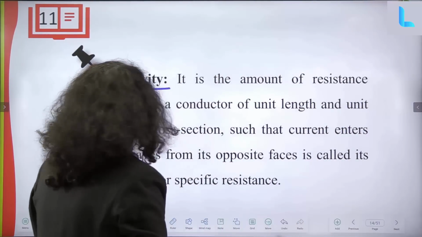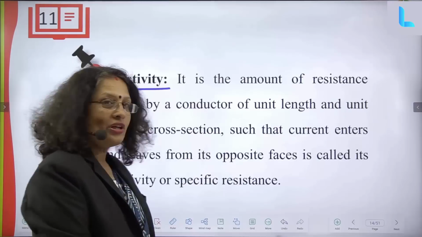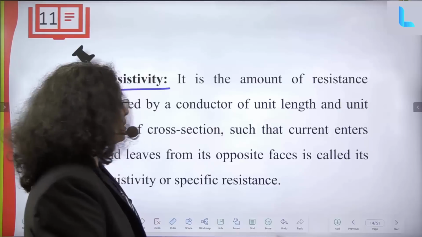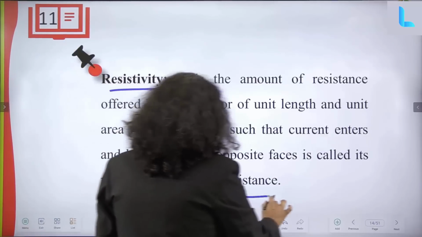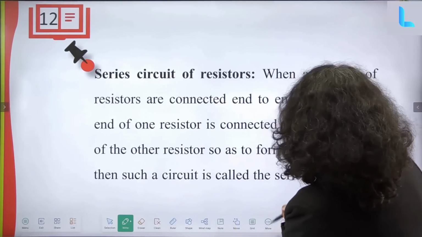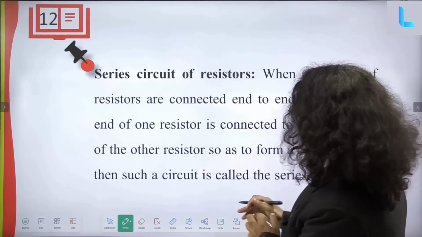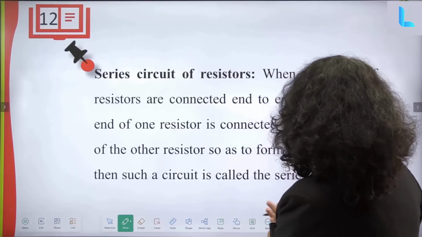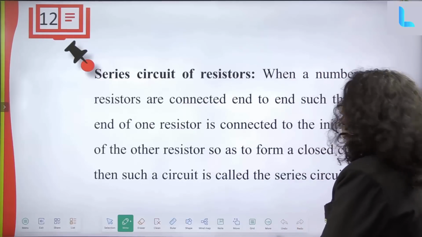Resistivity means it is the amount of resistance offered by the conductors of unit length and unit area of cross section such that current enters and leaves from its opposite phase. That is only called as resistivity or specific resistance. Okay. Now series circuit of resistors, when a number of resistors are connected end to end such that tail end of one resistor is connected to initial end of other resistors so that it forms a closed circuit, then such circuit is called series circuit of the resistors.